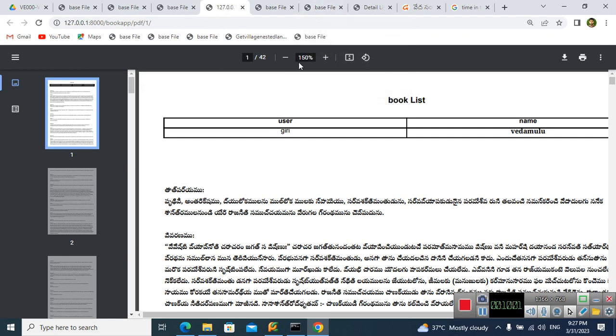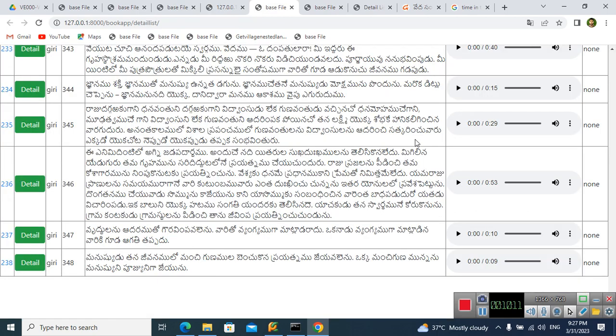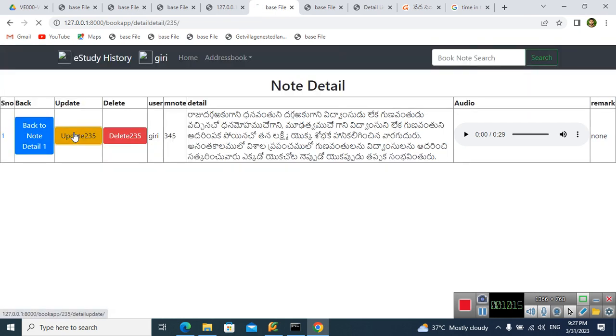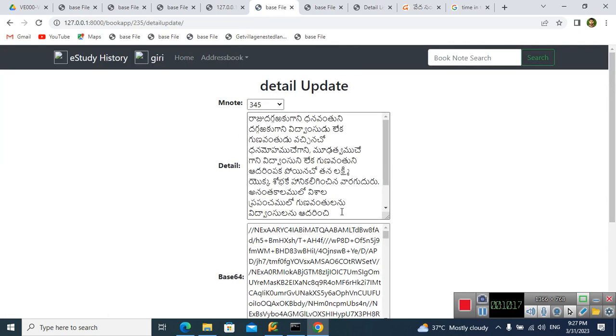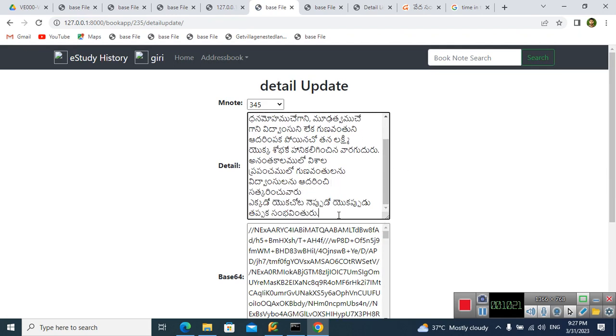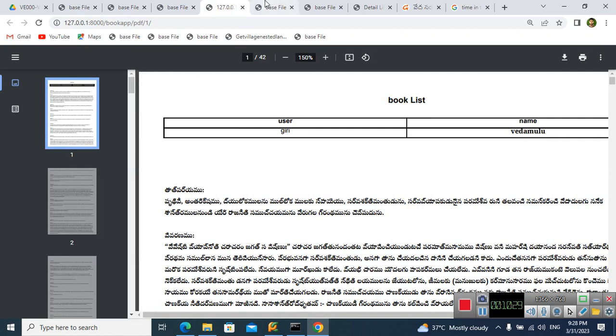365 pages, after that we are modifying and categorizing. The total content will be reduced to 42 pages. Unnecessarily, suppose there are any reflections, sometimes it is required to modify. We need to update a certain thing. I am giving a dot, I am giving a question mark. This is reflected instantly